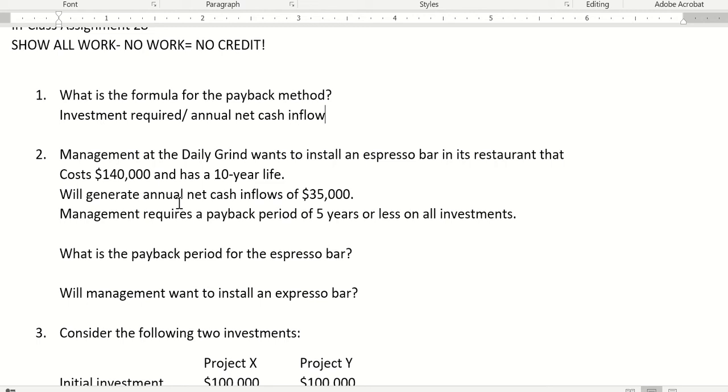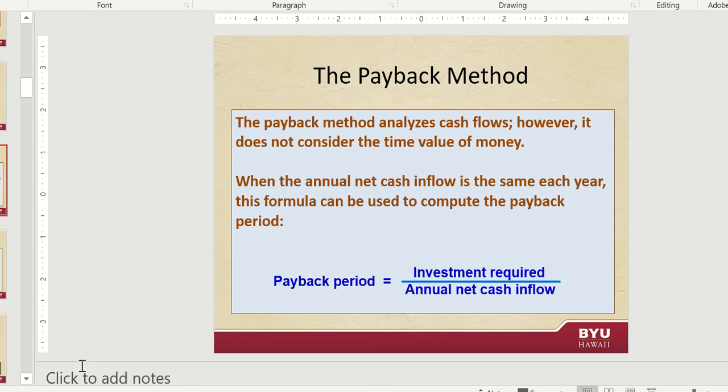Anytime you want to make an investment, and this is not only typical for companies. If we invest in equipment, we want to make sure it's going to give us the return that we want. Also, if you invested in a condo to rent out, or an Airbnb, you want to know how many years it is going to take to get that investment back. If it's going to take 50 years, you would never invest because that would be such a long time to get your money back. So management doesn't want to wait more than 5 years, and that's the criteria they set.